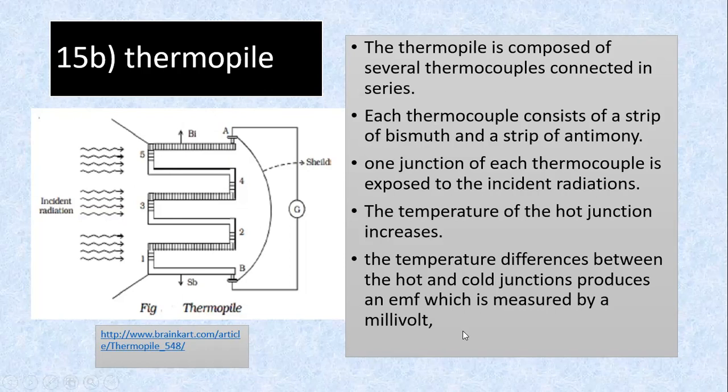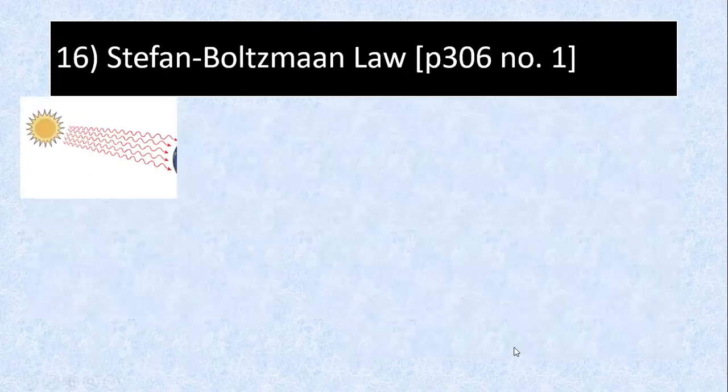The temperature difference between the hot and cold junctions produces an EMF, which is measured by a millivoltmeter. You can either use a galvanometer to measure current, or a millivoltmeter to measure the voltage, the potential difference. Then you can convert it to temperature.